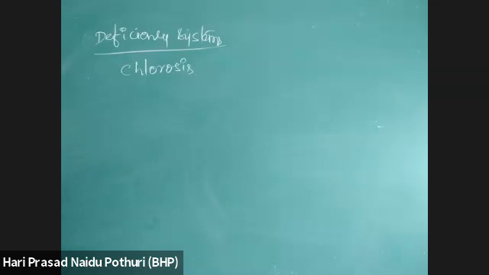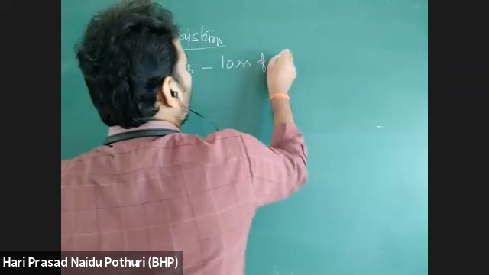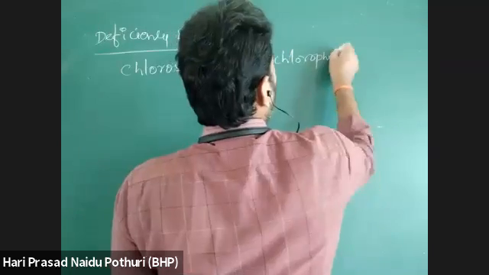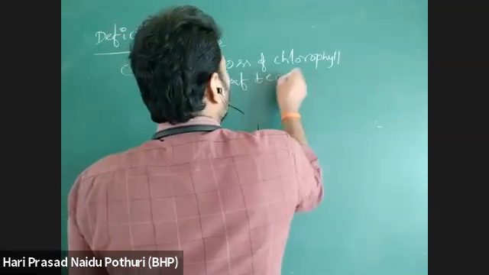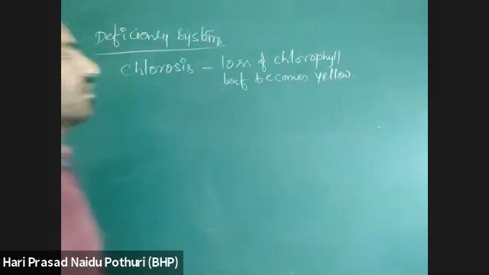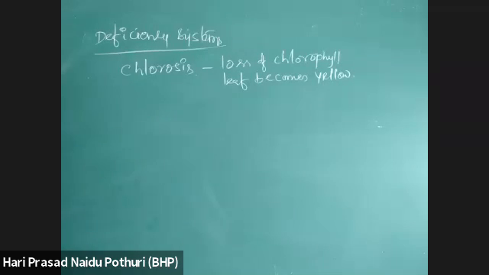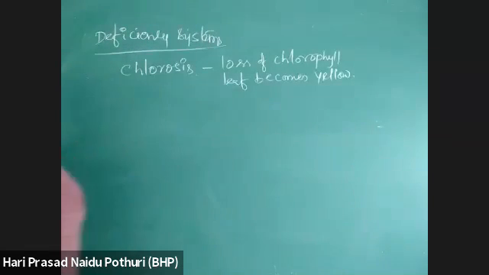What does chlorosis mean? Chlorosis is loss of chlorophyll, which means the leaf becomes yellow in color. What is the reason for chlorophyll deficiency? Suppose magnesium is deficient, or iron is deficient.